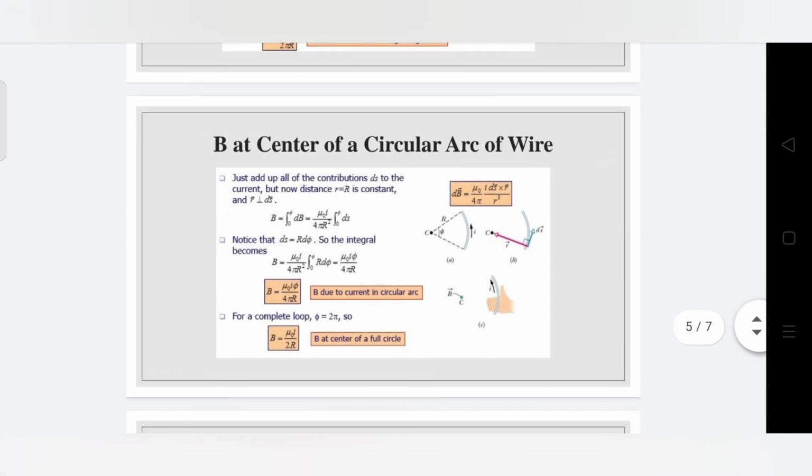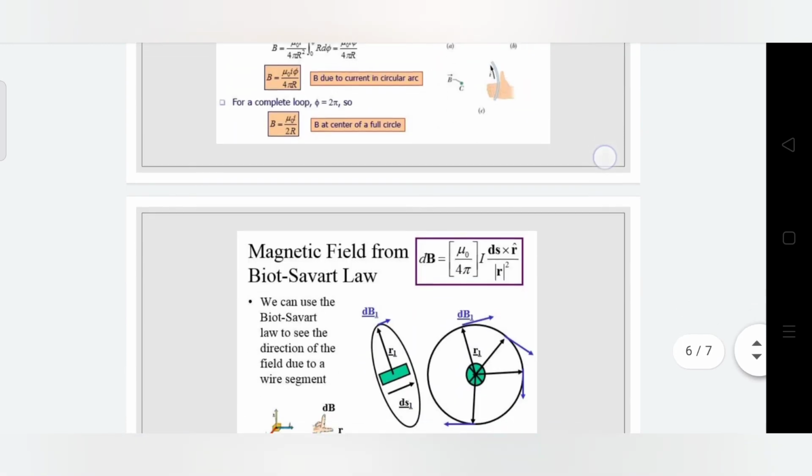Next, we can find magnetic flux density at the center of a circular arc of wire using the Biot-Savart law. By doing the same procedure as before, we finally get B is equal to mu naught I phi divided by 4 pi r, B due to current in a circular arc. B at the center of the full circle, we can substitute phi is equal to 2 pi, because for a full circle we use 2 pi. Then B is equal to mu naught I divided by 2r.